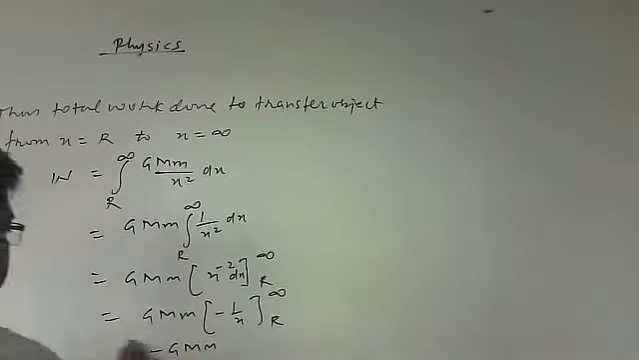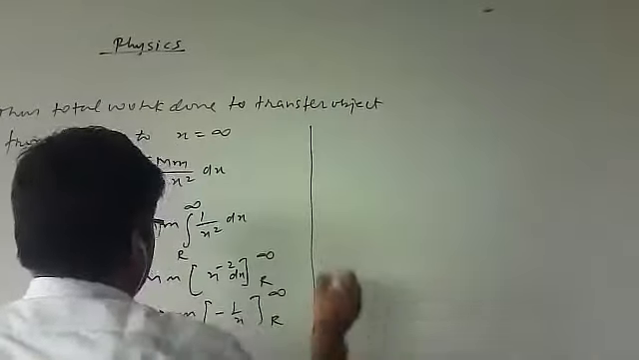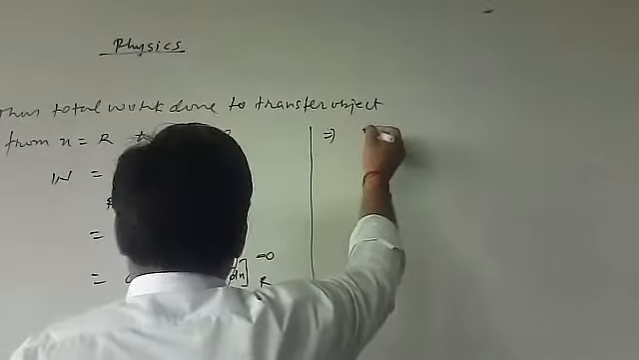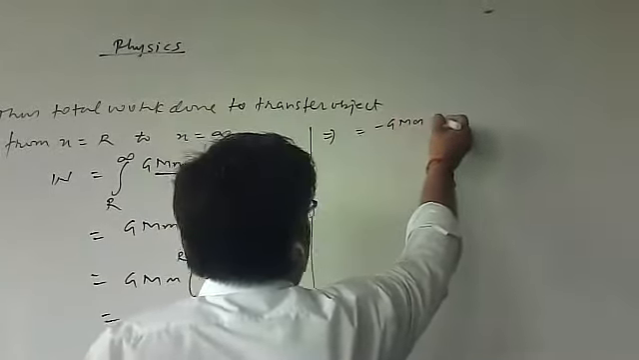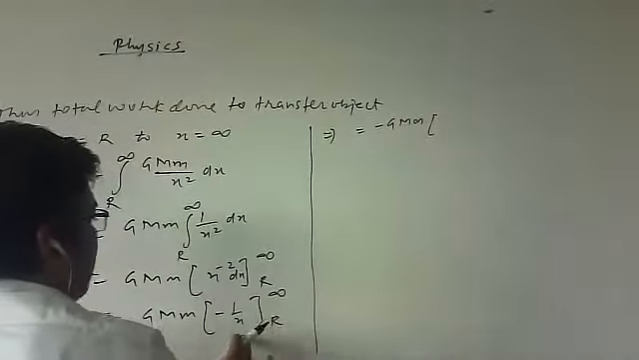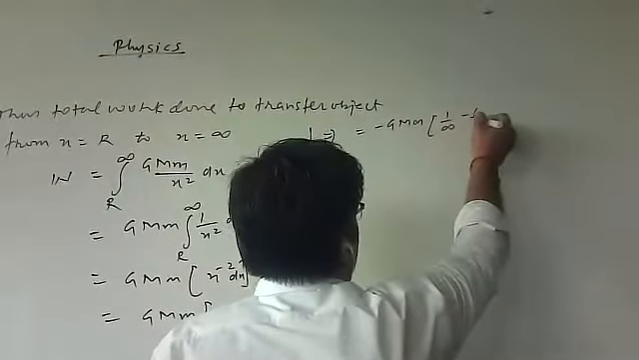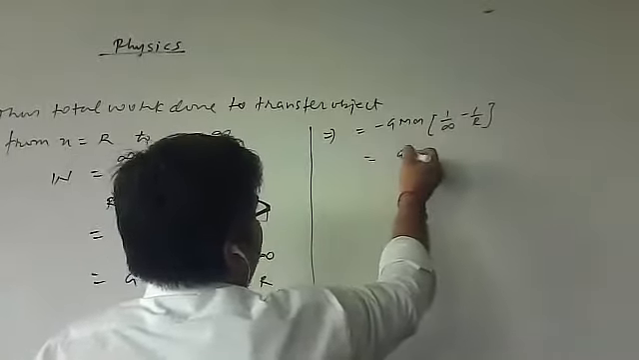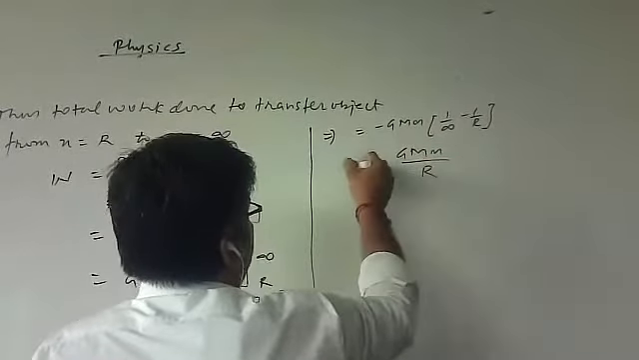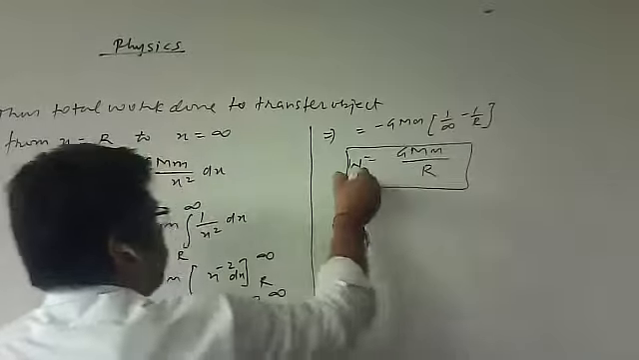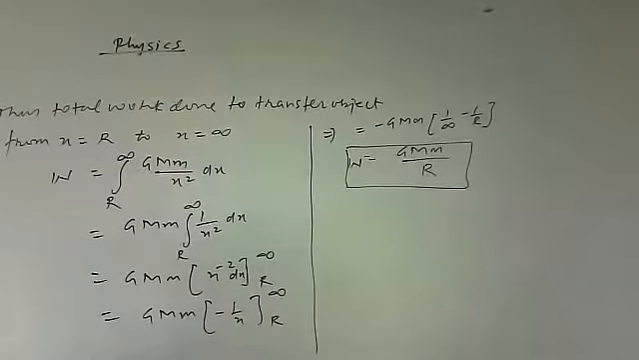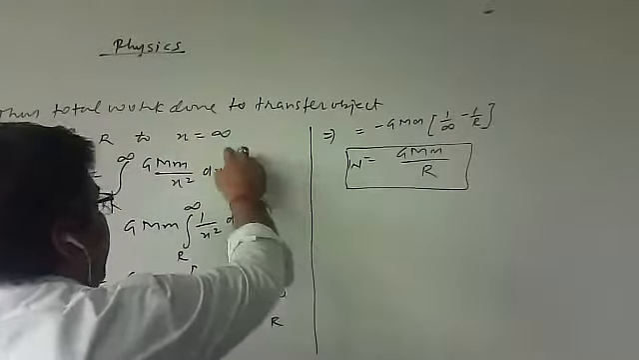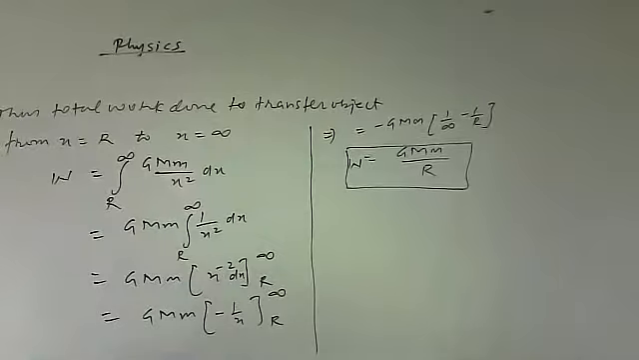I will get the minus sign out, GMm, and I am going to place the limit. It will be 1 upon infinity minus 1 upon r. That means the final work done is GMm by r. This is the amount of work done to transfer the object from the surface of Earth to the point beyond the gravitational field, that is infinity. The work done required will be GMm by r.